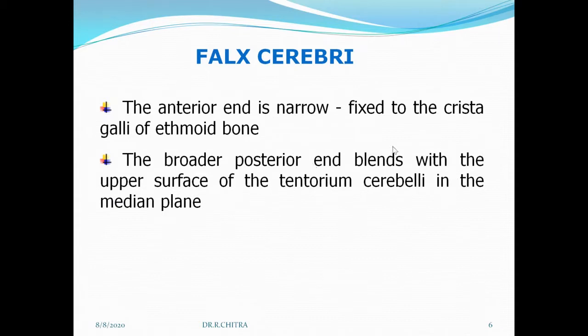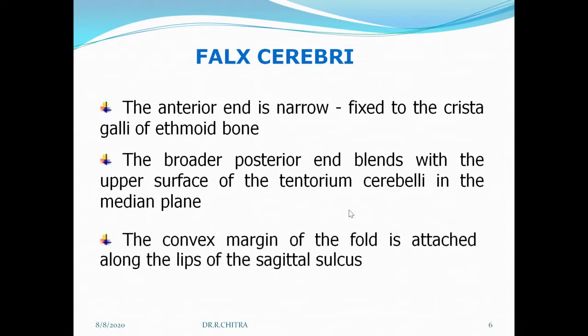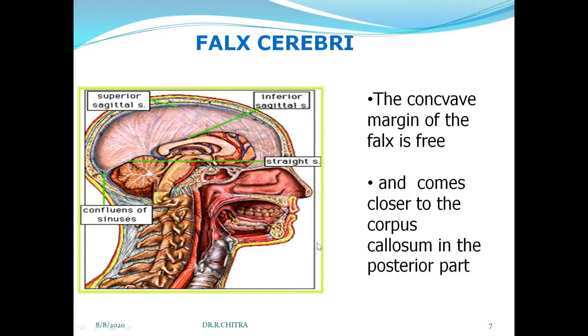The broader posterior end is attached to the upper surface of the tentorium cerebelli in the midline. So this falx is attached to another dural fold, the tentorium cerebelli. The convex margin is attached to the cranial vault where the superior sagittal sinus is present. They produce the sagittal sulcus, so along the lips of the sagittal sulcus, this convex upper margin is attached.